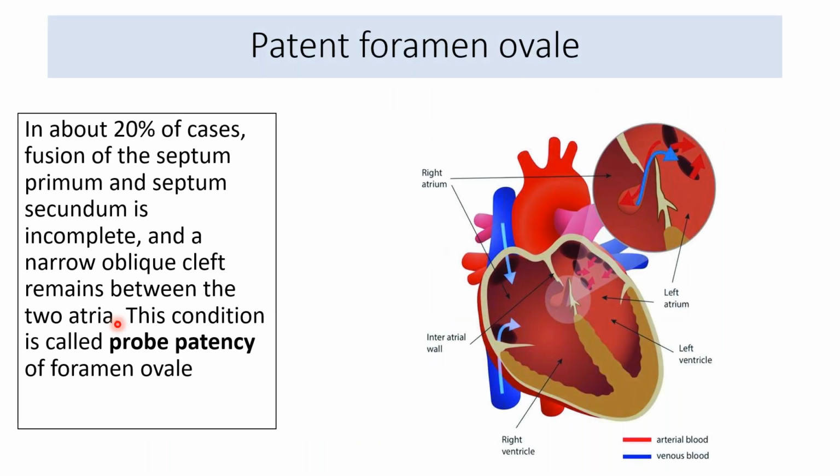Now coming to the applied aspect, patent foramen ovale. What is patent foramen ovale? In 20% of cases, the fusion of the septum primum and septum secundum is incomplete, so it still leaves an oblique cleft. This is called probe patency of the foramen ovale.